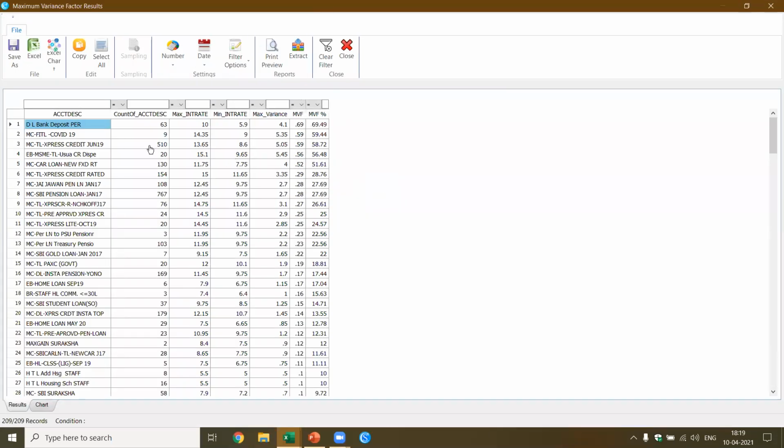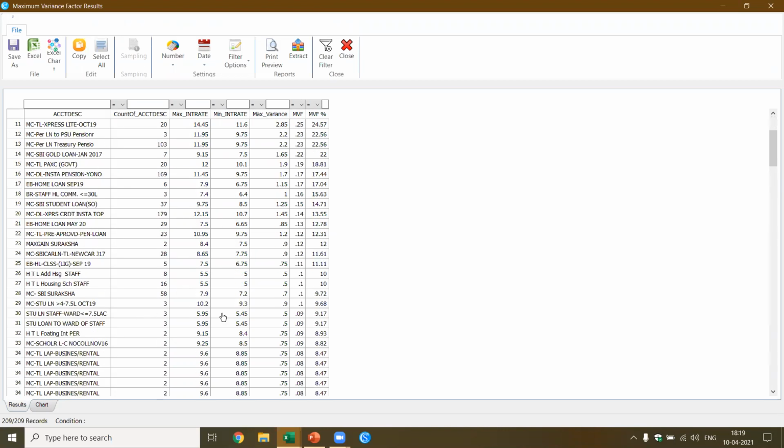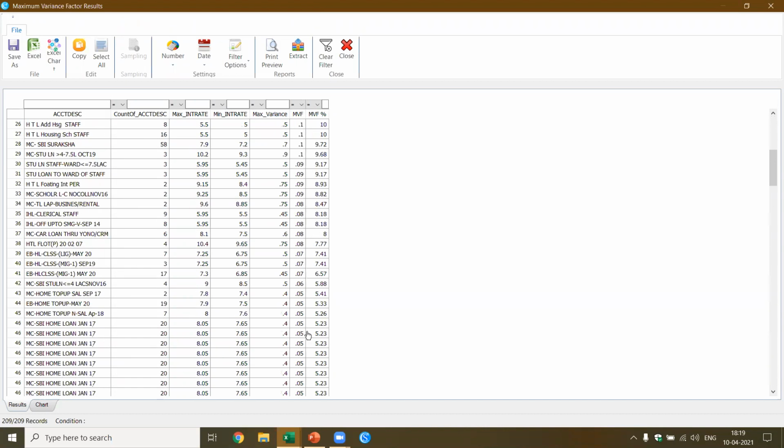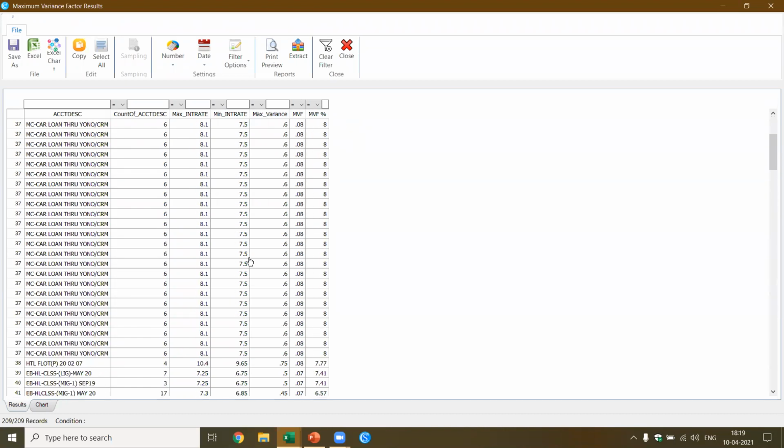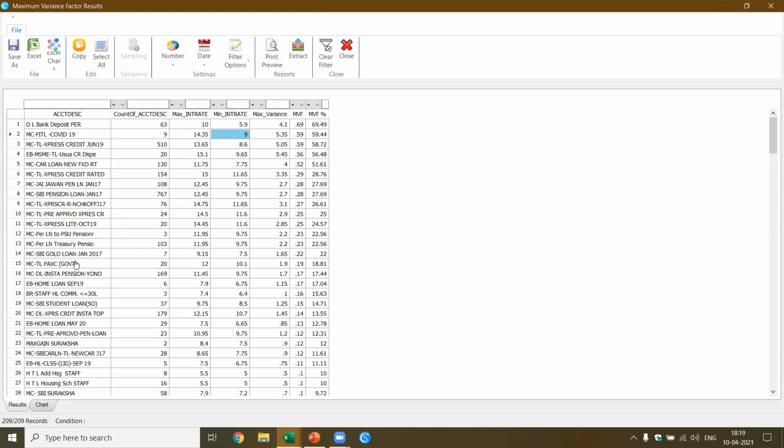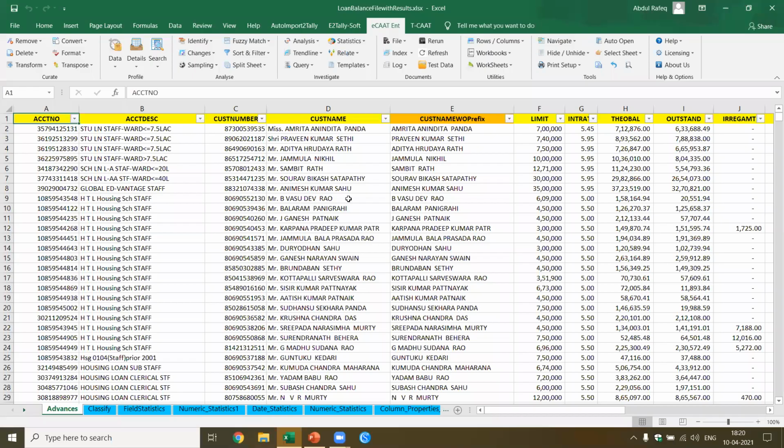Here there's an interesting figure. For OLD, the interest rate is 10%, the lowest is 5.9, here 14.35, 9%. So you get the variances in each of these cases. Now you can go and analyze why this has happened, and based on that take a call. You see the percentage variance between each of these interest rates. Does it mean the interest rates have varied during the year? For example, here you see this DL bank deposit PFR. The highest rate is 10%, the lowest rate is 5.9%. This could be because the interest rate has varied during the year. So you can analyze this and take it further as to why this happened.